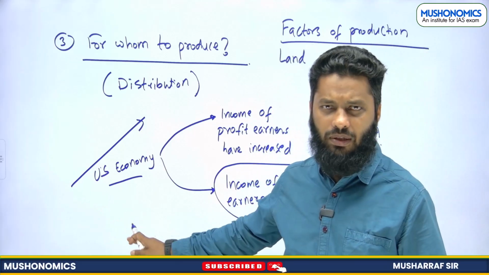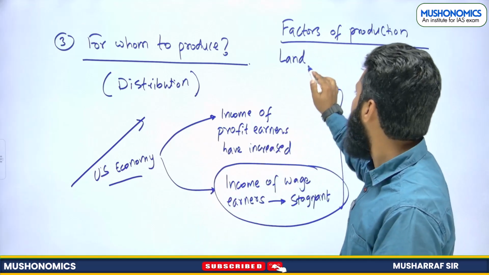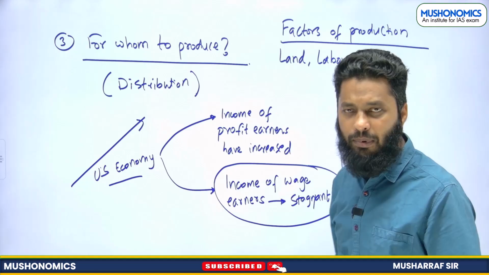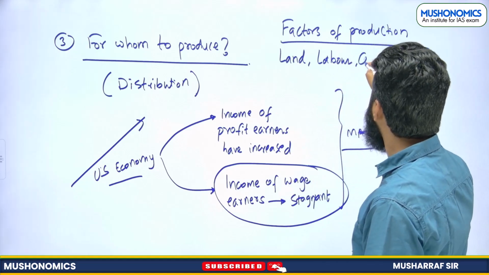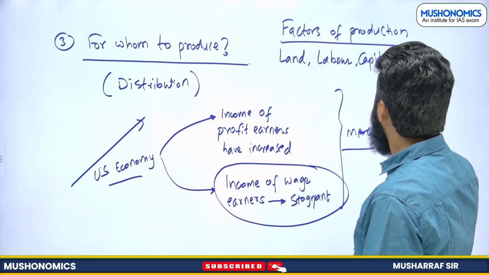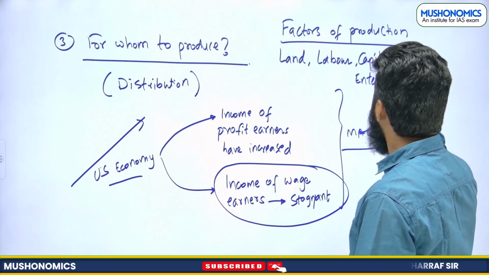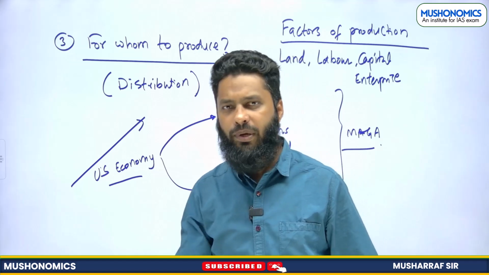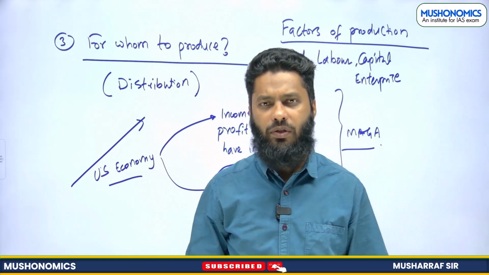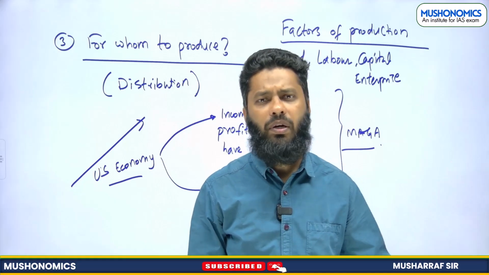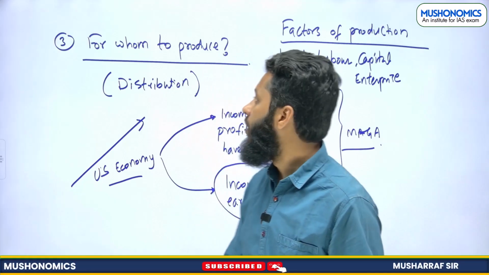You need labor, you need capital, and you need enterprise or entrepreneur, who will be gathering all these factors of production and taking the risk of the business. So this is the thing.